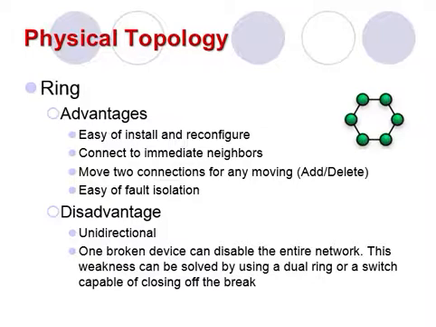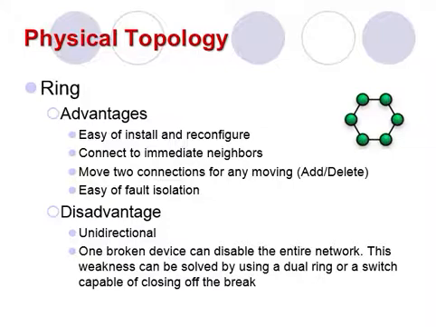Generally, in a ring, a signal is circulating at all times. If one device does not receive a signal within a specified period, it issues an alarm. The alarm alerts the network operator to the problem and its location. Okay.